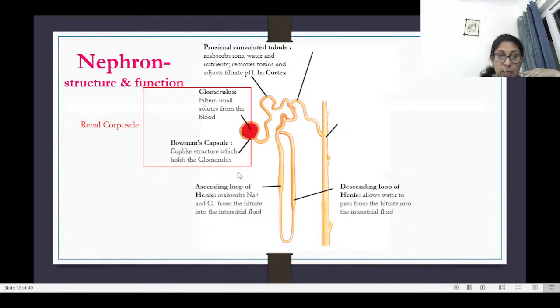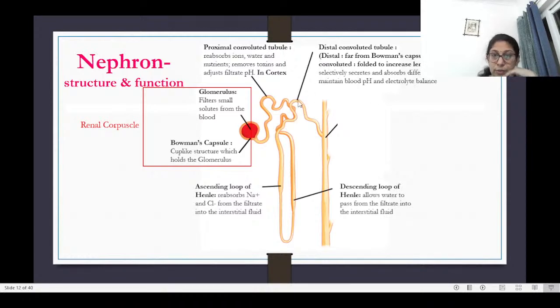So then the next part is the distal convoluted tubule. Distal means far from the Bowman's capsule. Convoluted means folded, and this convolution basically helps in increasing the overall length and thus increasing the overall surface area for the reabsorption to happen. So here there is selective secretion, which means that some unwanted salts are secreted into the urine, and some different ions are taken out of the urine so that the blood pH and the electrolyte balance is maintained. So this happens in the distal convoluted tubule.